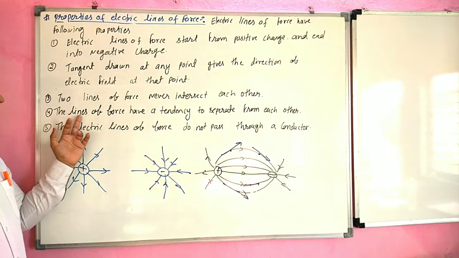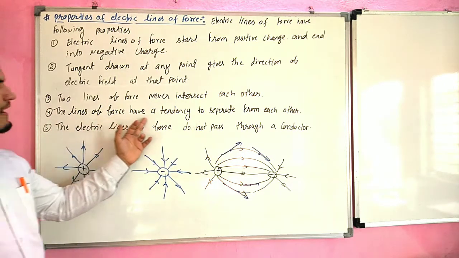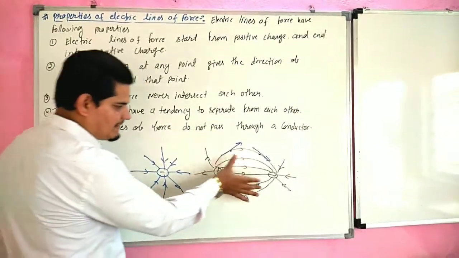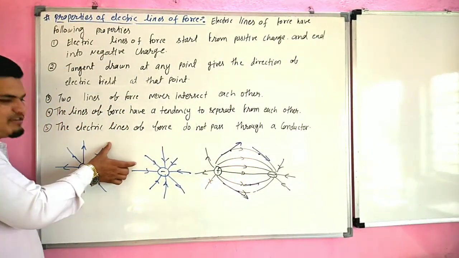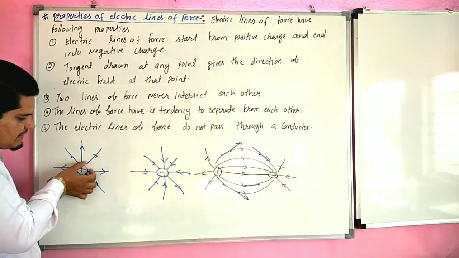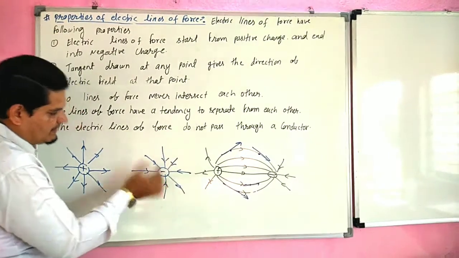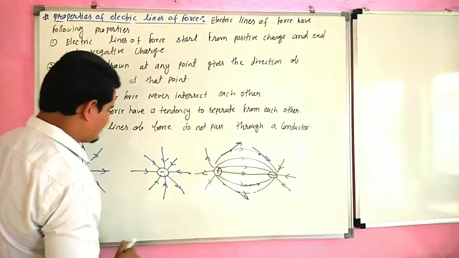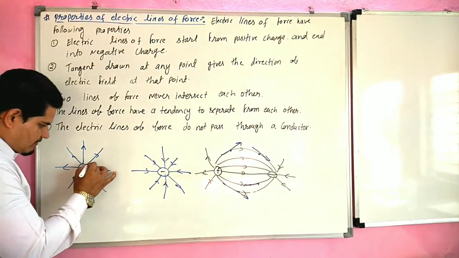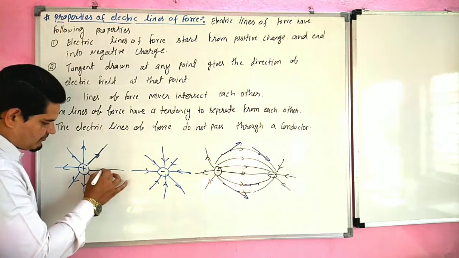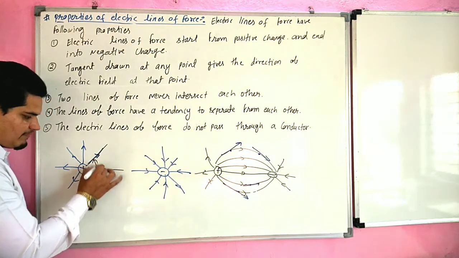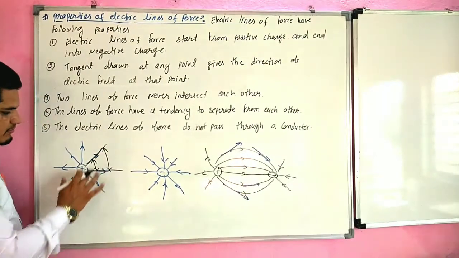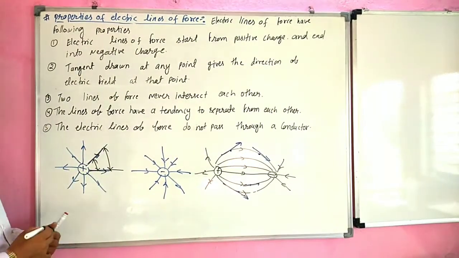Fourth point: the lines of force have a tendency to separate from each other. They want to separate from each other. Here the gap is very small, and here the gap is more. So they want to separate from each other.